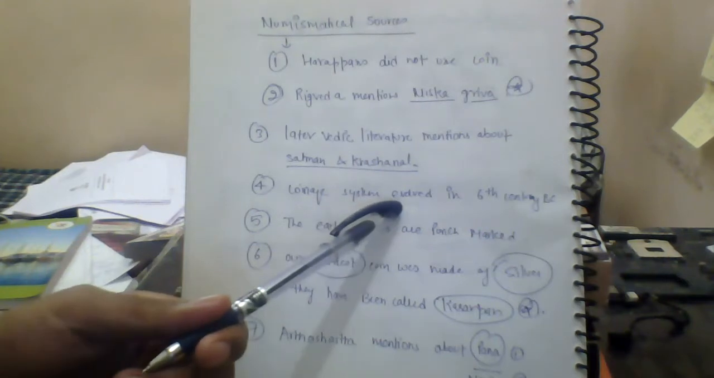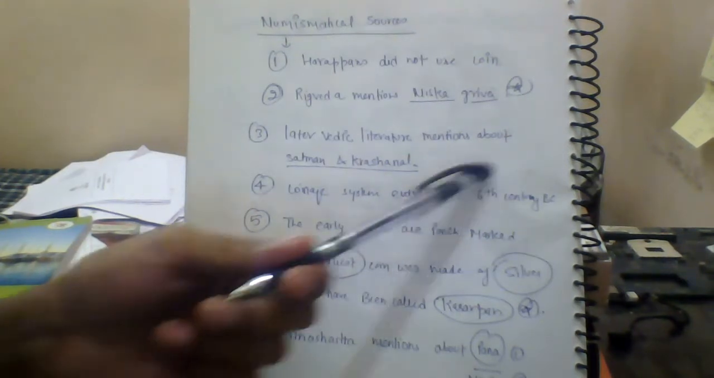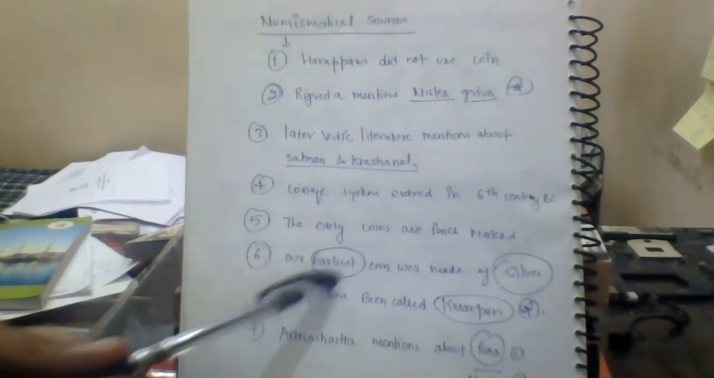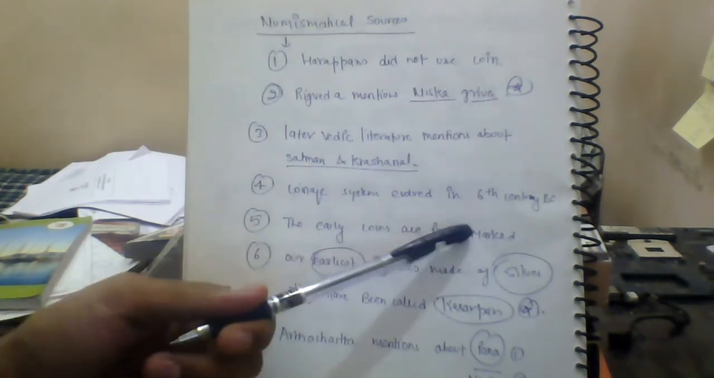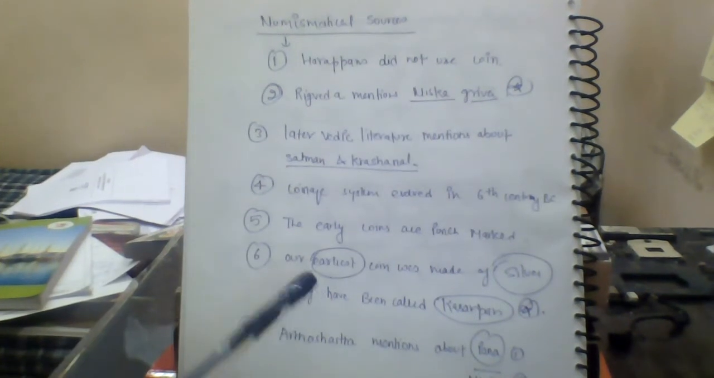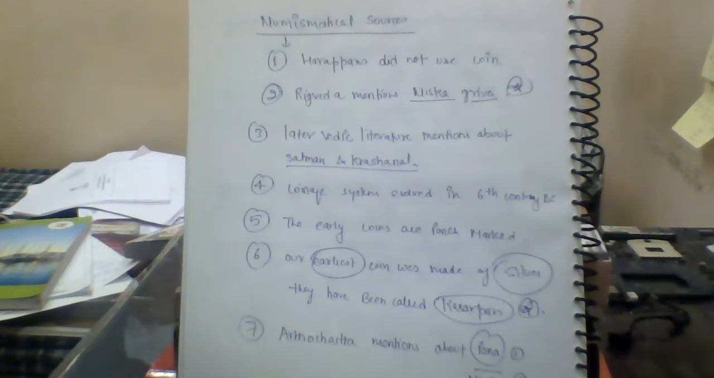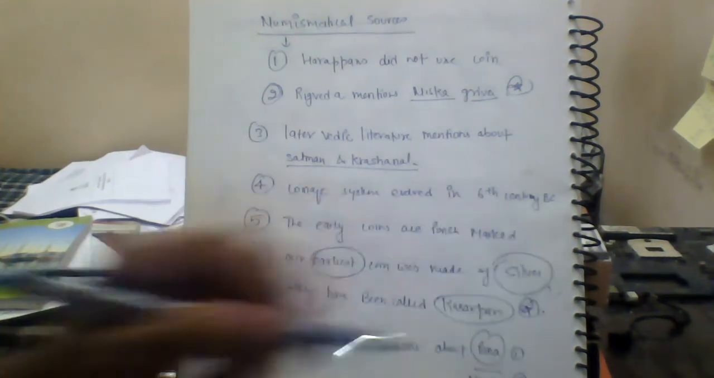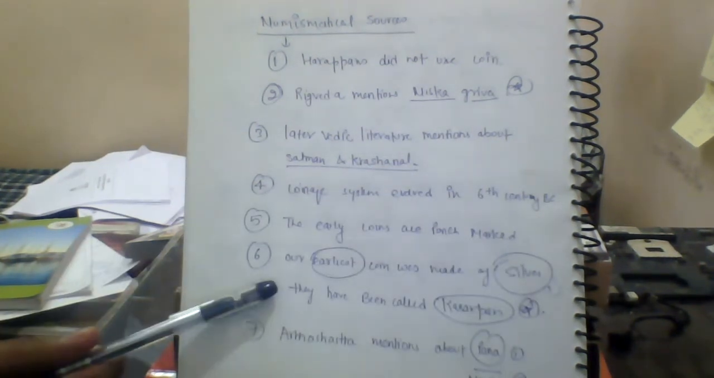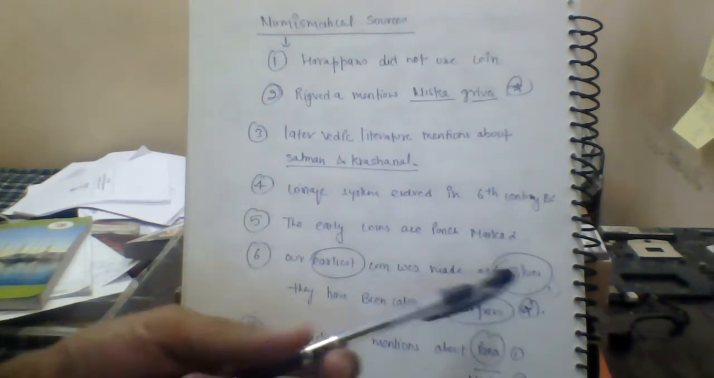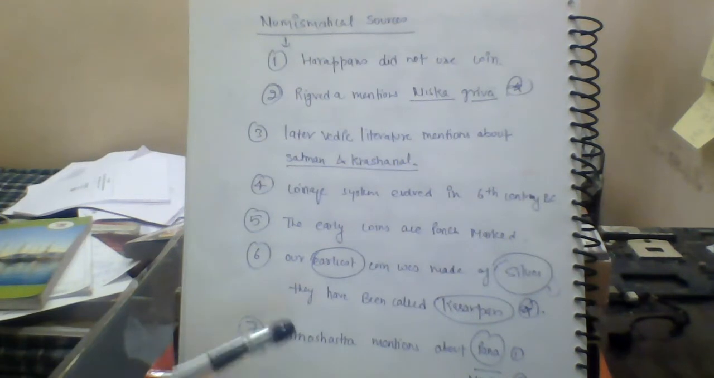The coinage system evolved in the 6th century BC. As I earlier told you, the early coins are punch marked coins, and this is also very important. They were called punch marked coins. Our earliest coin was made of silver. They were called Karshapana, and this is also important. As I told you, the first gold coins were issued by the Indo-Greeks, and the earliest coins were of silver. So you have to understand these kinds of things.